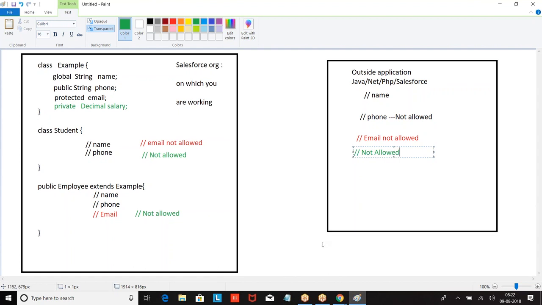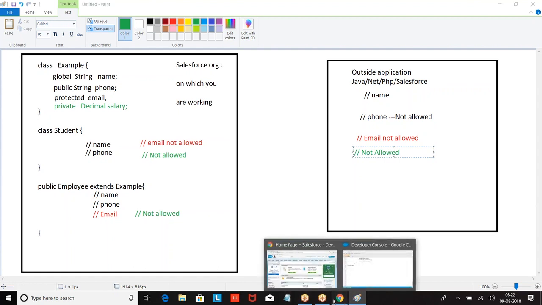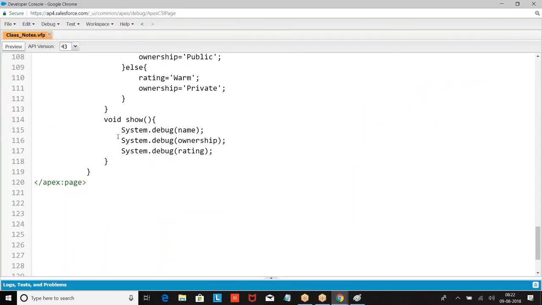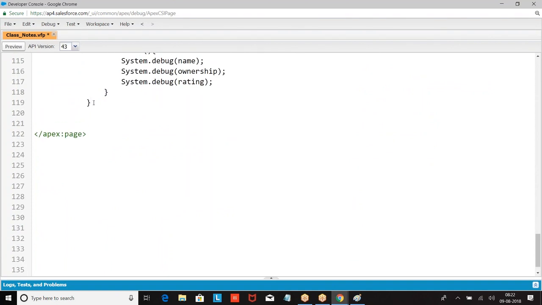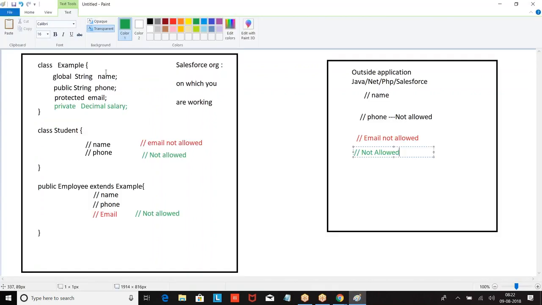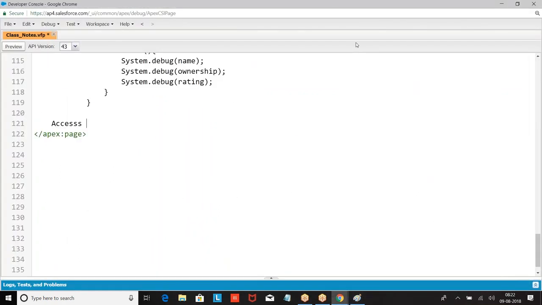Right. Now online, someone is asking me a question. Satish, one more question on this global part. For example, this class student has name as global. Class members are not accessed directly. If I say name, you will not straight away call name. You are supposed to create an object and call name. There is a concept of object with the help of which we will be calling it. It's not directly the variable name which you will be accessing, right?